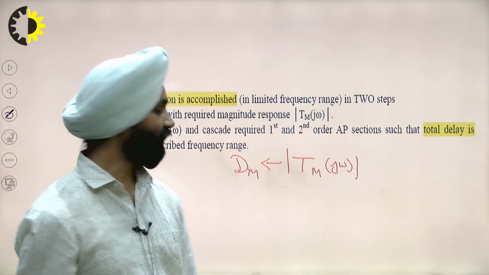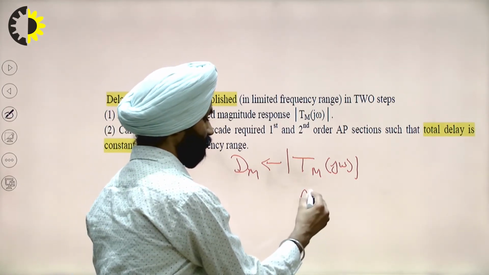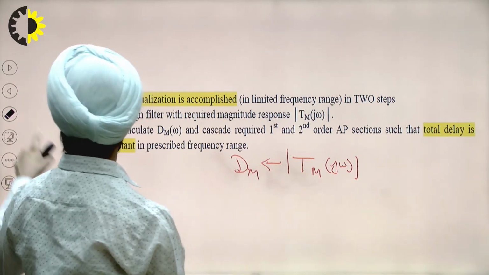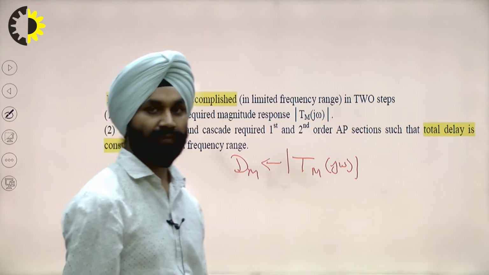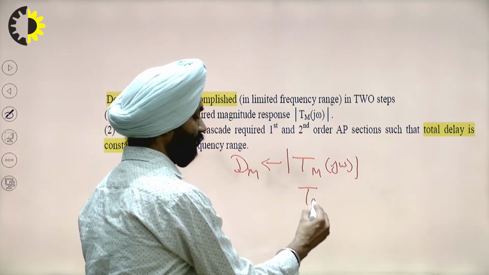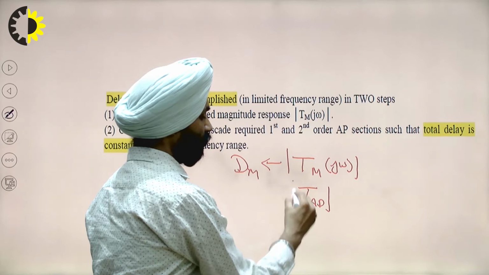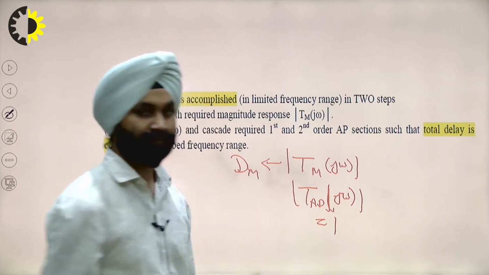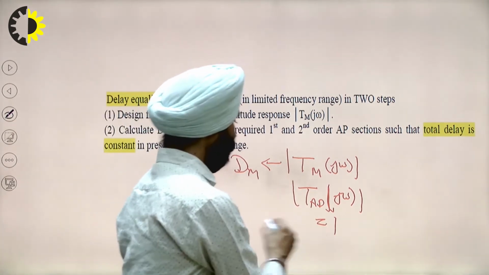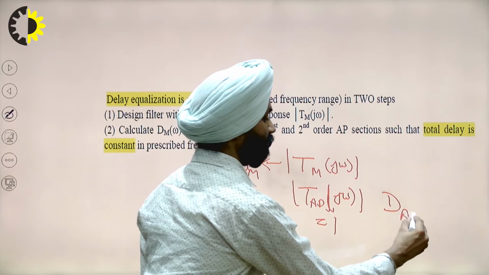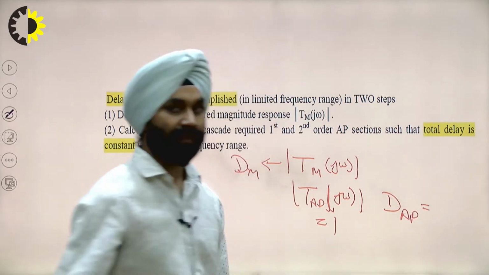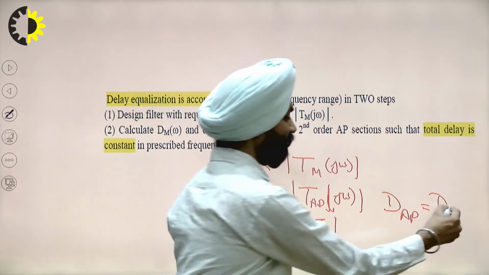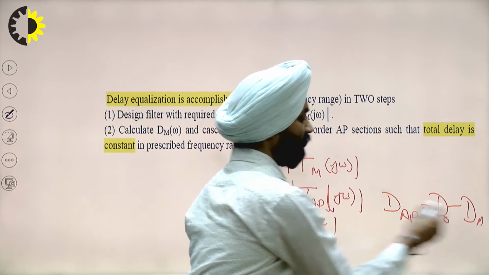Then we will find an all pass filter and cascade it with the main filter. The all pass filter has magnitude response equal to 1, and its delay, if it is DAP, will be the overall required delay, let's suppose D0, minus the main filter delay that we calculated in the previous step.